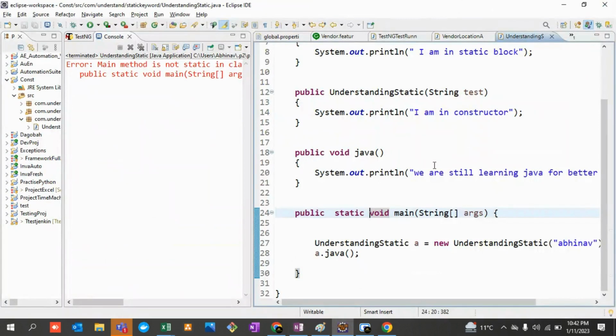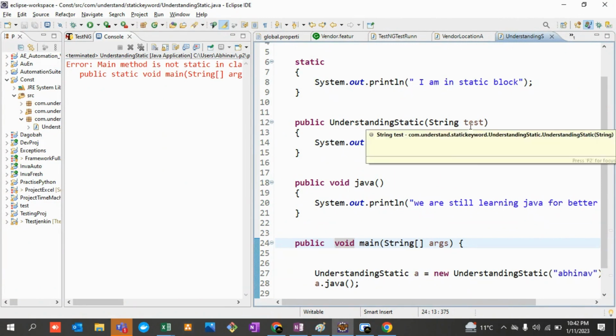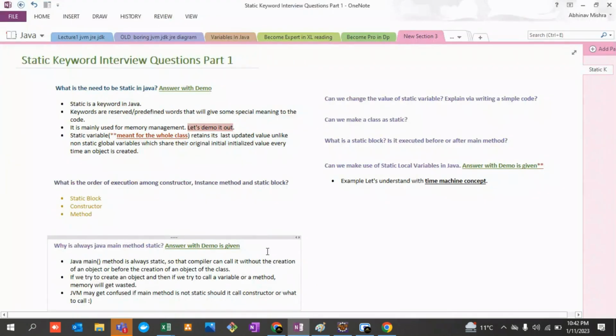I have just noted one down, and I've just tried to show you guys what if your main method is not declared as static, what will happen, and why it is getting confused. Why? Because it does not know what to pass over here, and there are other variations over here. There are a lot of test cases or edge cases you can think of as of now, right?